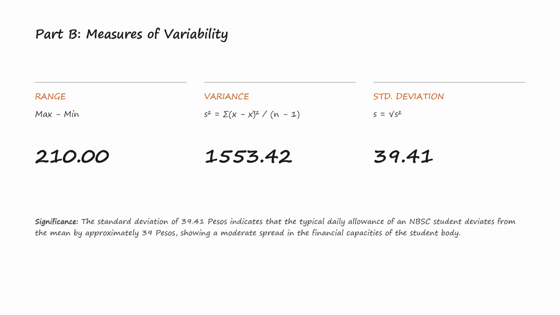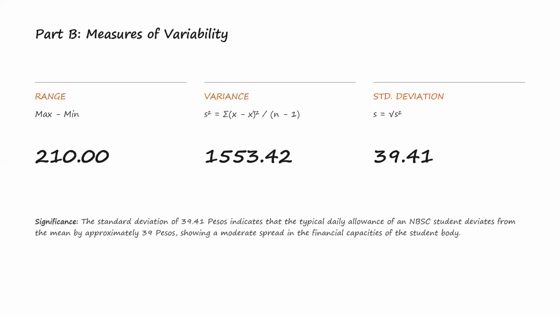After calculating all the squared deviations, we added them together and got a total of 76,112.50. Since this is sample variance, we divided the total by n minus 1. Since there are 50 students, n minus 1 equals 49. So S squared equals 76,112.50 divided by 49, which is 1,553.42. Therefore, the sample variance is 1,553.42 pesos squared. This result tells us that the students' allowances are quite spread out from the average allowance.